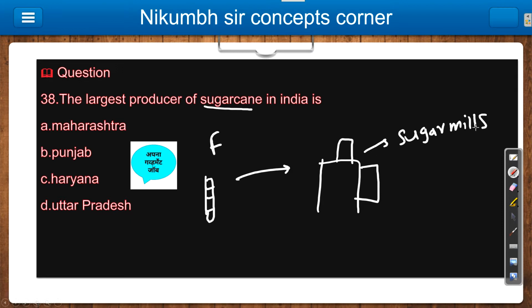The sugar mill owner gives some amount to the farmer, and it is called FRP.